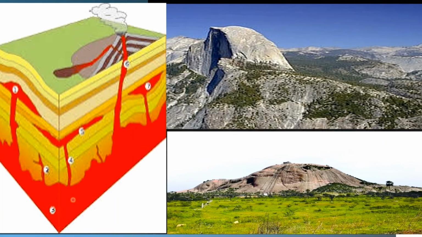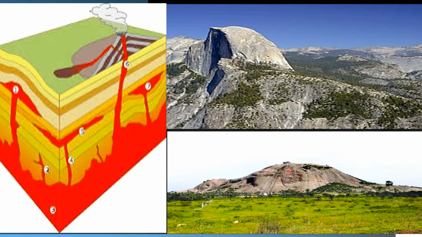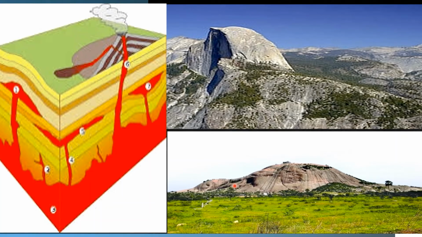A structure smaller than this is called a stock. A batholith may be exposed at the earth's surface, as you can see in this image, through continuous erosion. Bongir outside Hyderabad has one of the largest exposed portions of batholith.